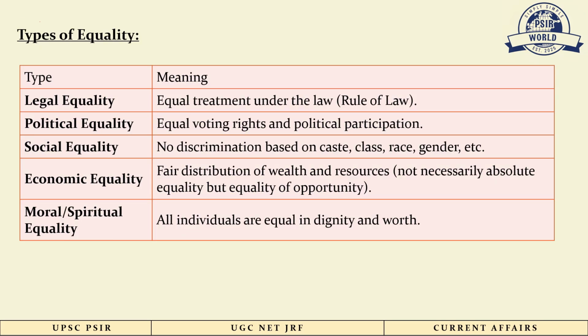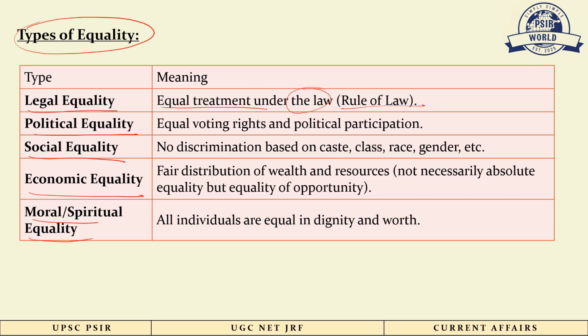So equality can be of different types like legal equality, political equality, social equality, economic equality, moral and spiritual equality. Let's understand what each of them means. Legal equality means equal treatment under the law. It means law is equal for everyone and everyone will be treated the same in the purview of law, no matter they are rich or poor. It is also known as rule of law.